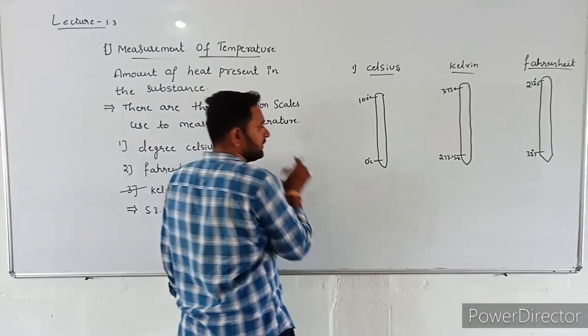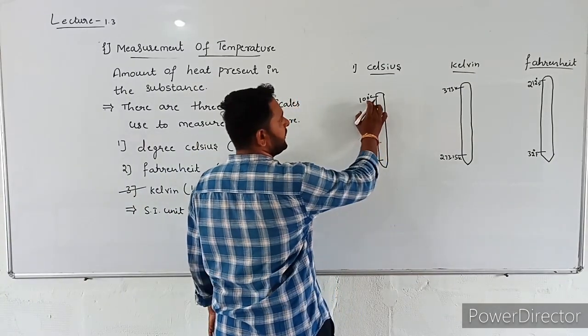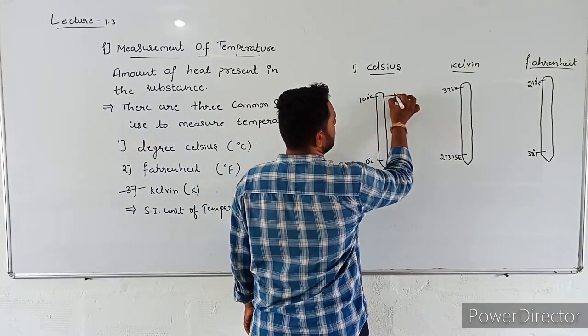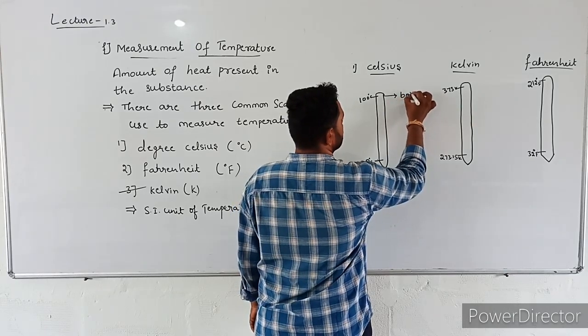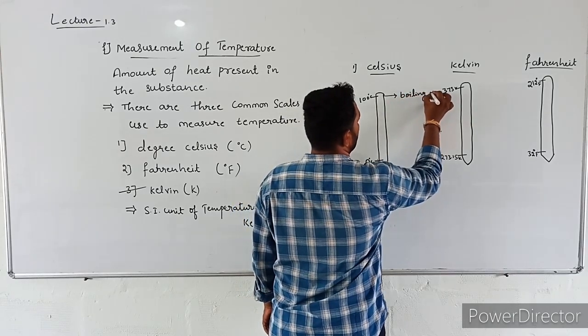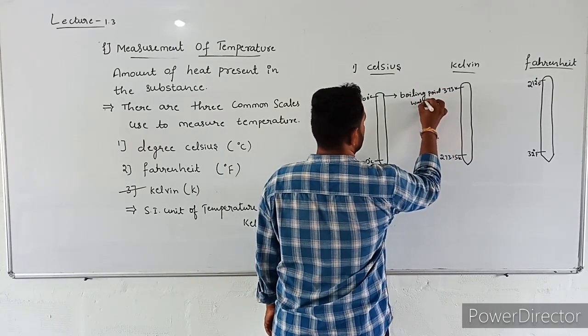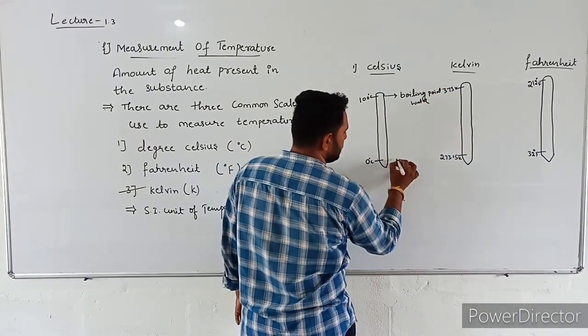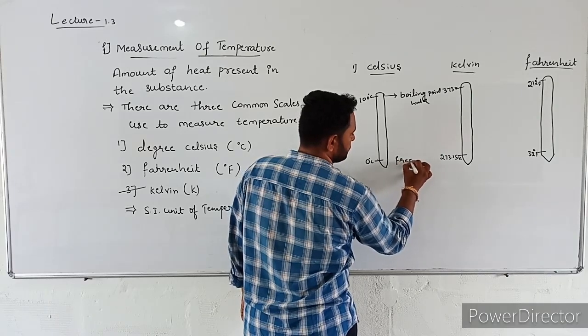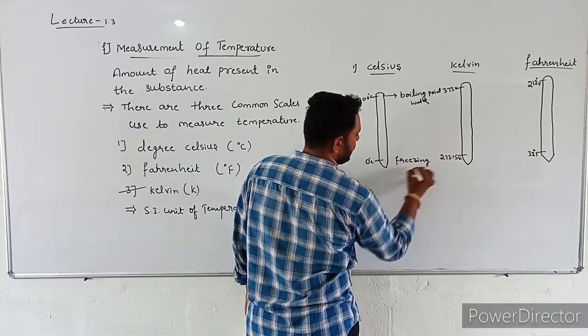Okay. Here, what is the 100 degree Celsius? It is the boiling point of water. 0 degree means freezing point of water.